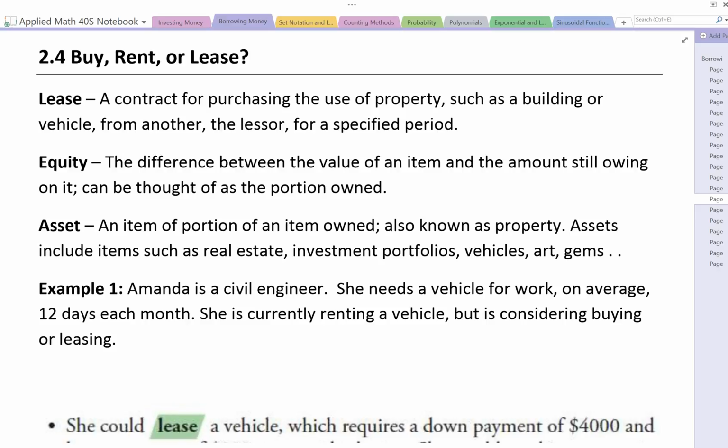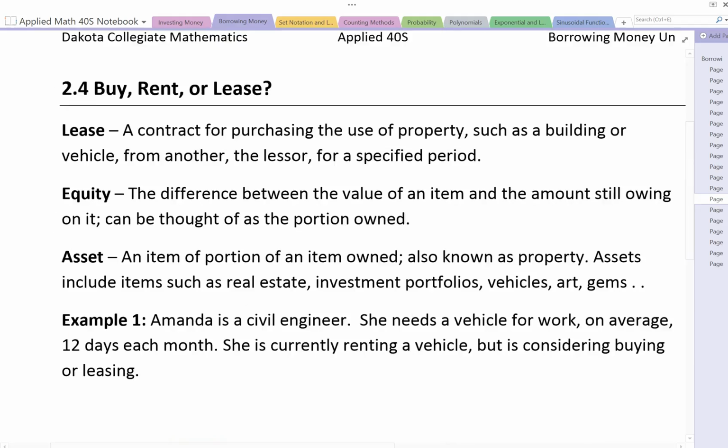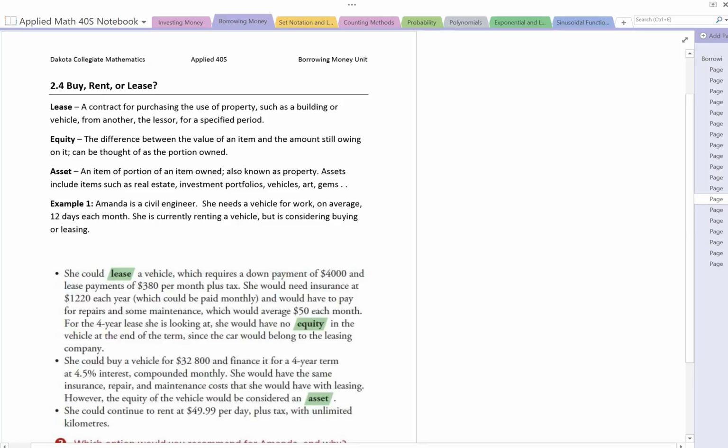An asset is an item or portion of an item owned. It's also known as property. Assets include items such as real estate, investment portfolios, vehicles, art, gems, and so on. So we're going to use these words. Make sure that when we're going through examples, when these words come back, you come back and reference this so that you understand what we're talking about. Once we take a look at some examples, it'll become a little bit more clear when we need to know that information. So let's take a look at example 1.